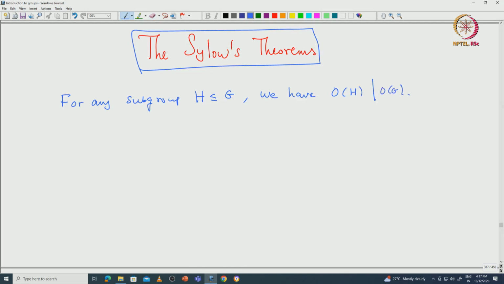As I said before, Sylow's theorems are only for finite groups. So we assume all the groups involved in this talk are finite groups. So to begin with, G is a finite group. So this is what Lagrange's theorem says.